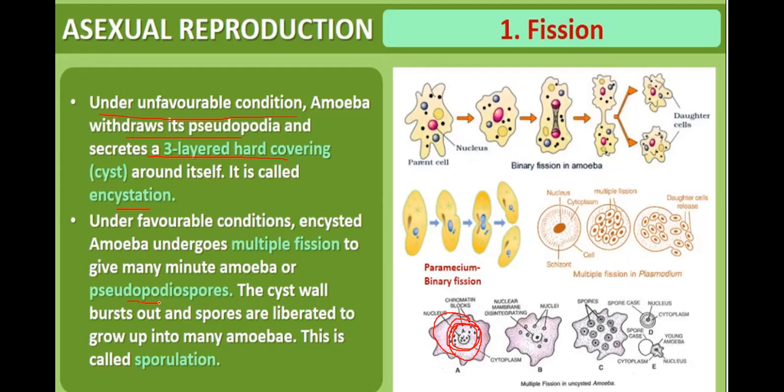or pseudopodiospores. When the condition becomes favorable, encysted amoeba will divide into many, called pseudopodiospores. Then the cyst wall bursts out and spores are liberated to grow up into many amoeba. This is called sporulation.